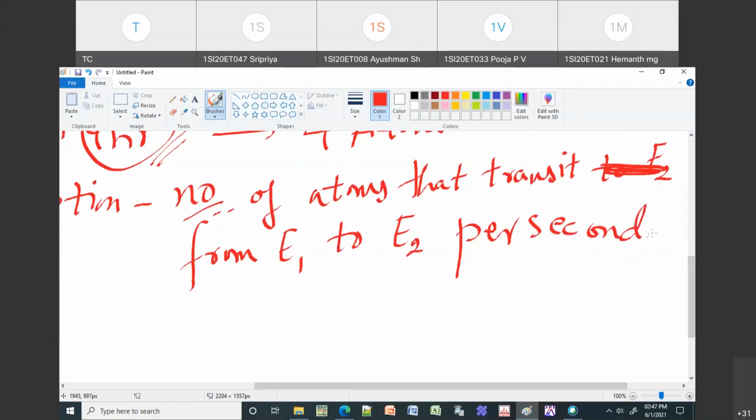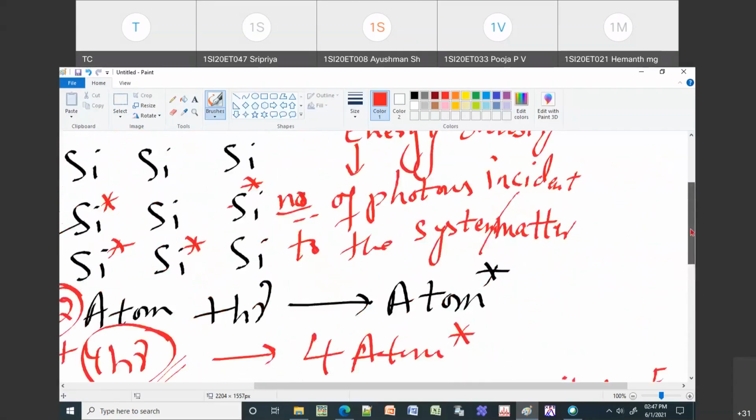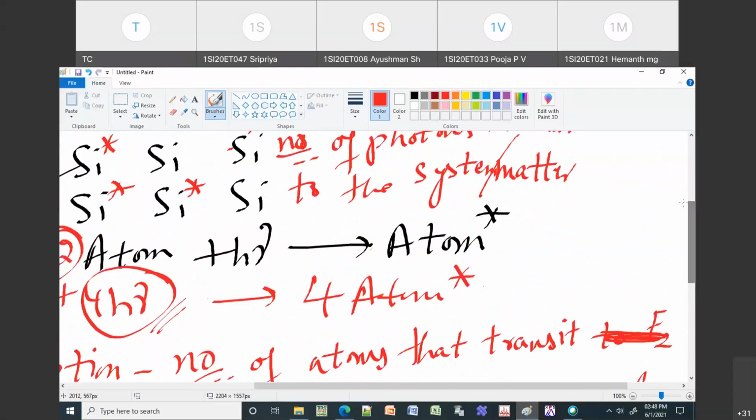So that means within 1 second, how many atoms can I make go to E2? If I am giving 4 photons, then within 1 second I can make 4 atoms go to the excited state. So that means the rate will be 4, because I am able to make 4 atoms go to the excited state. So instead of 4, if I give maybe 6 or 7 photons, say I'm giving 7 photons, what happens?